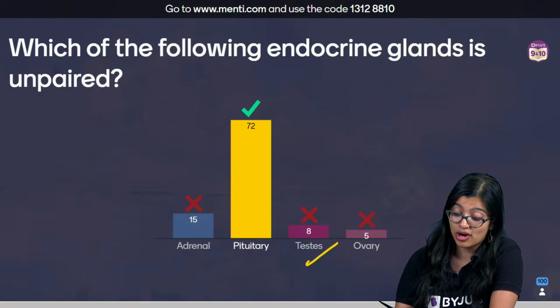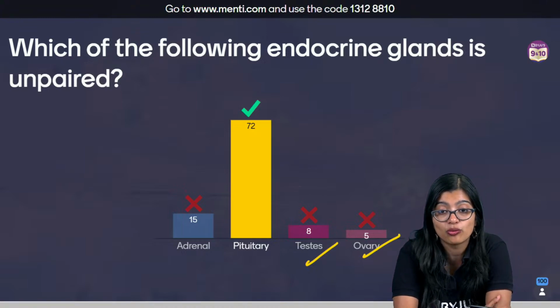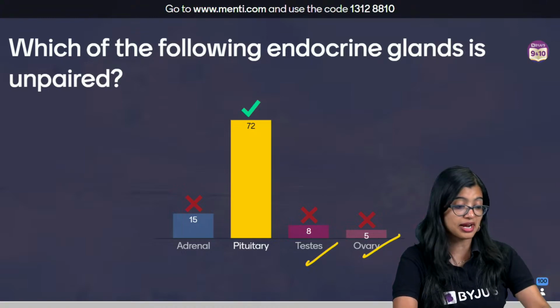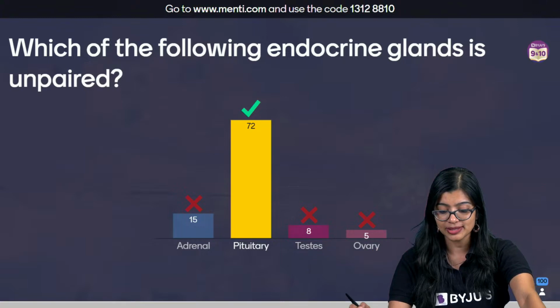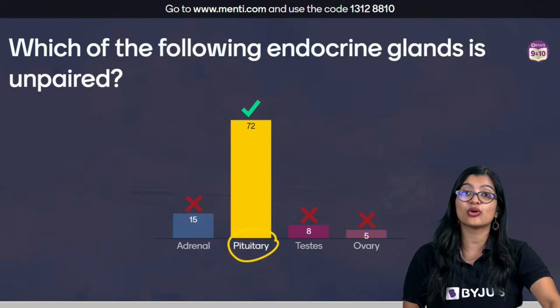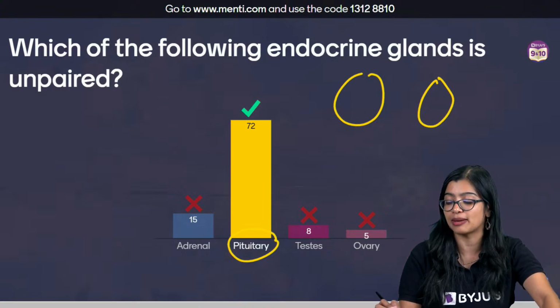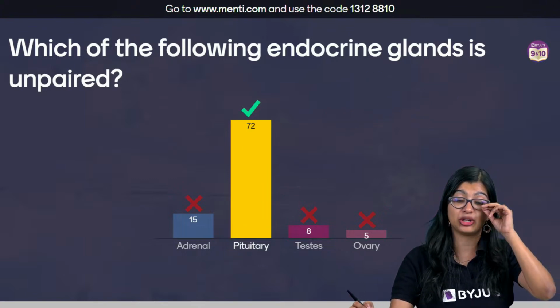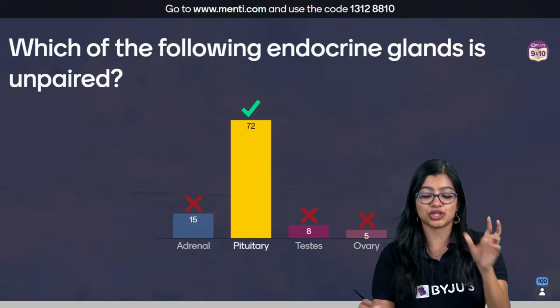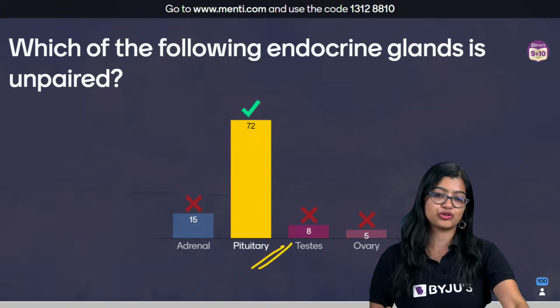We know that there are a pair of testes and there are a pair of ovaries. Oviduct is also called fallopian tube, right? Which is why pituitary gland, although it can have 2 lobes, there are no 2 pituitary glands. There's not a pair of them. It's just one single gland having 2 lobes, which is why the unpaired one here is the pituitary gland.